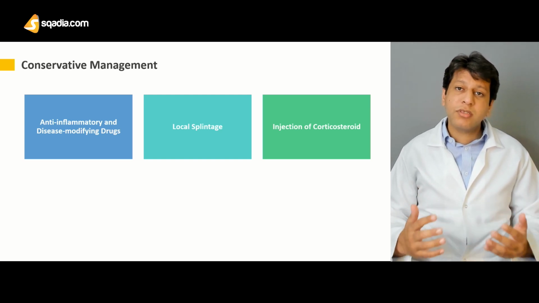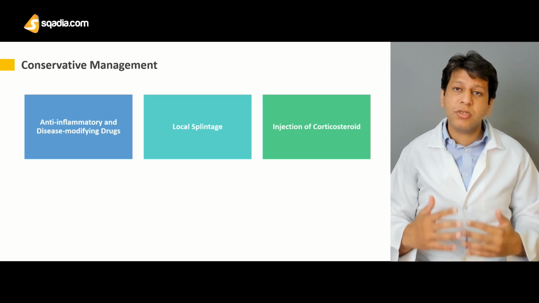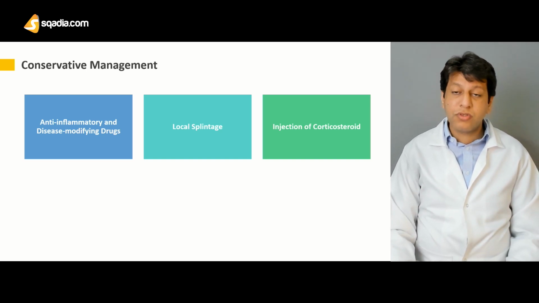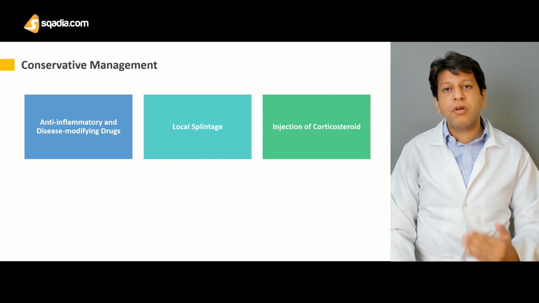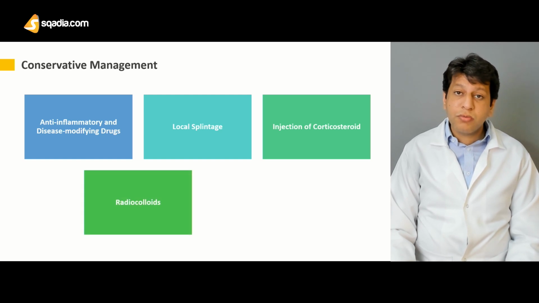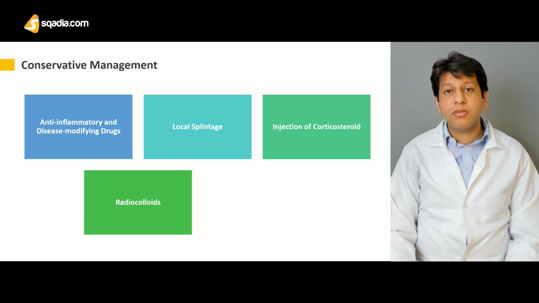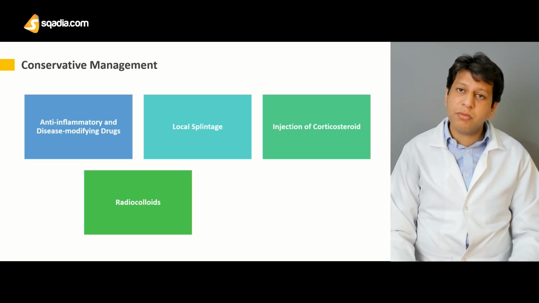As you know, it's a progressive disease, but it does slow down the progression of the changes which are occurring in the knee joint. Therefore, steroid injection of the knee is one of the treatments before going for a big surgery. Then radiocolloids have a role as well, although its role is now controversial or limited, but it has been given in the past.